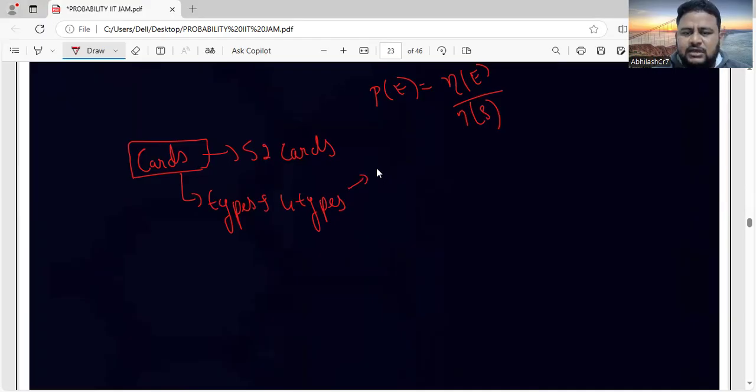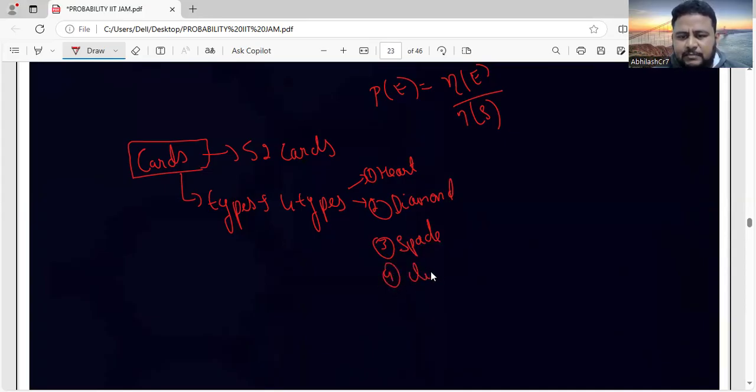One type is called heart. Another type is called diamond. The next type is called spade. And another type is called club. And for each of them, 52 divided by 4 is how much? 13. So each of them has 13 cards. Heart has 13 cards, diamond has 13 cards, spade has 13 cards, club has 13 cards.